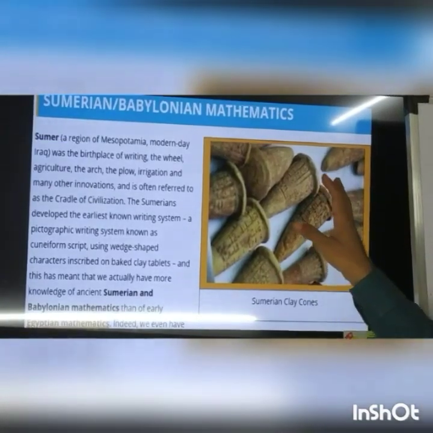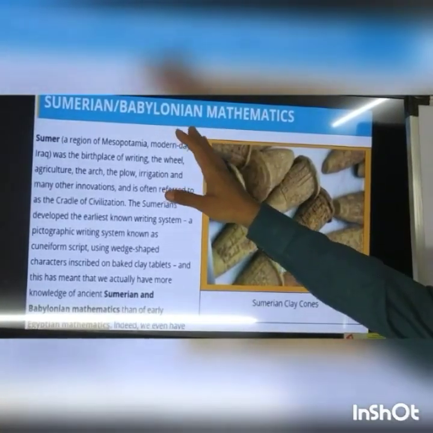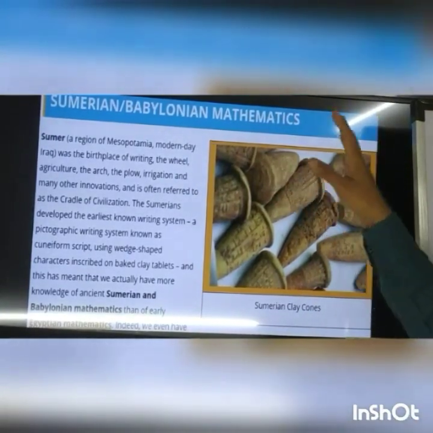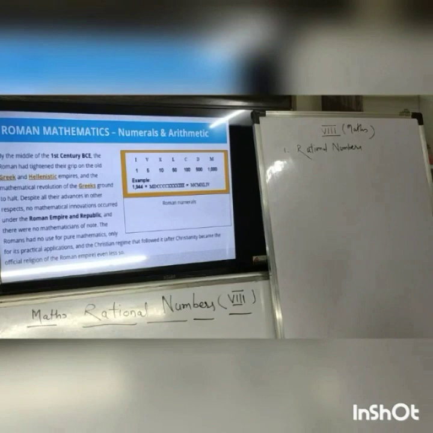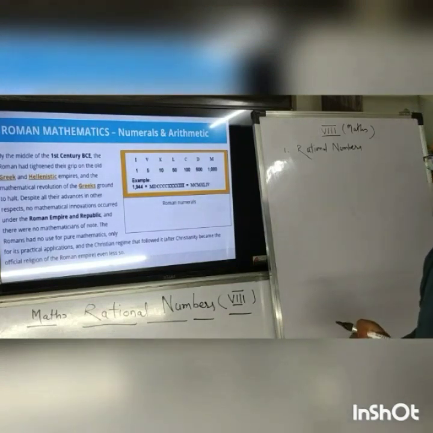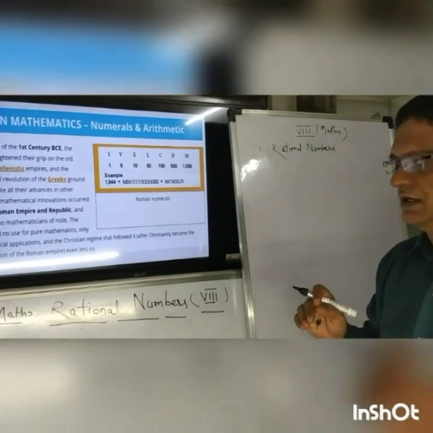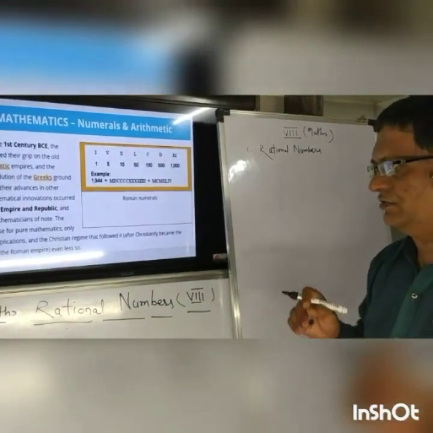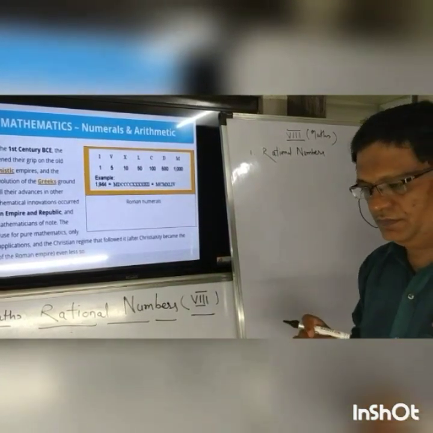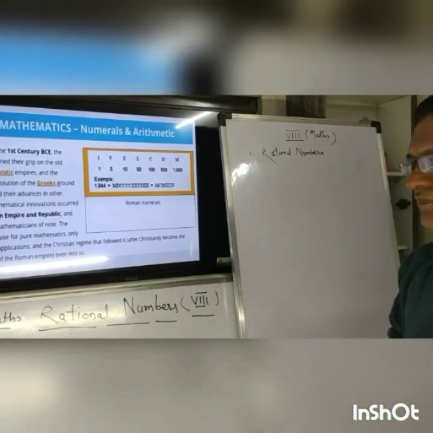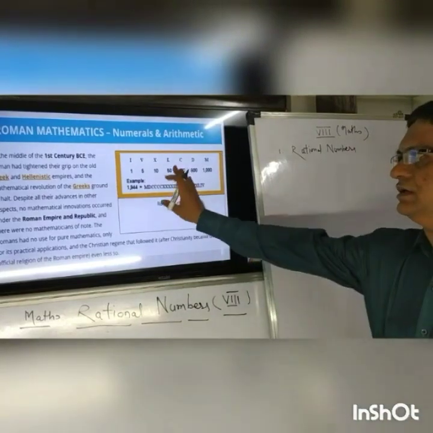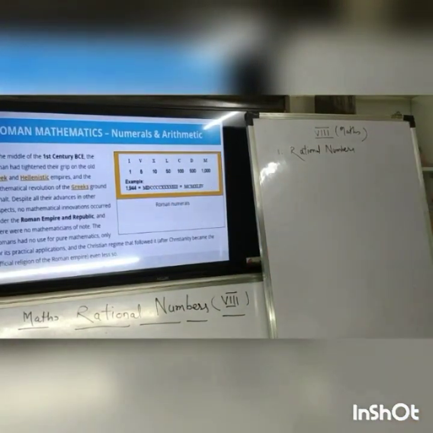First attempt to find the digits is made by the Sumerian or Babylonian. These are the first inventors of digits. Now after that there come the Roman numbers. Actually, when Greece was removed and the Roman Empire took possession of the Greek, there was no development of mathematics in the Roman Empire period. But though it may be, there were attempts made by the Romans, that is Roman numbers.